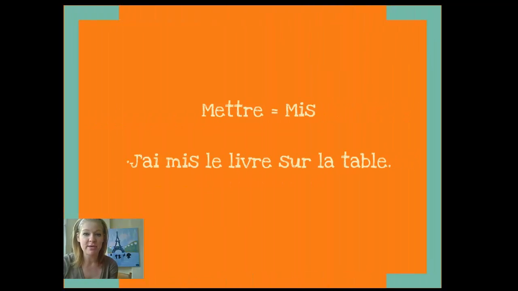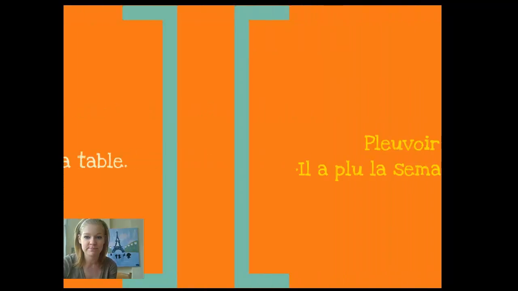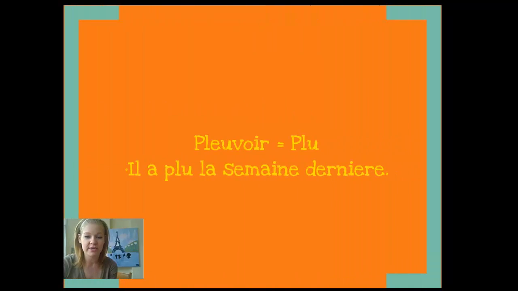We have mettre, to put on. Our participe passé is mis. J'ai mis le livre sur la table. I put the book on the table. Ai agreeing with je, that's our helping verb. Mis is our participe passé. To go along, to help our sentence become in the past tense. Woohoo!